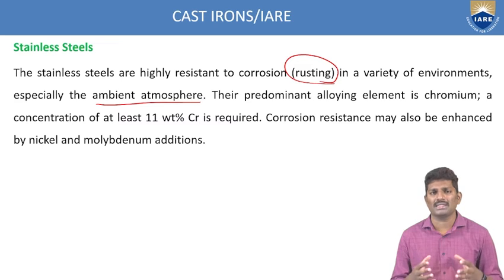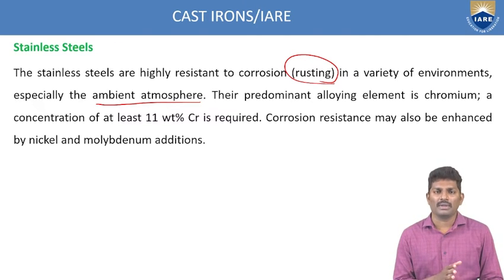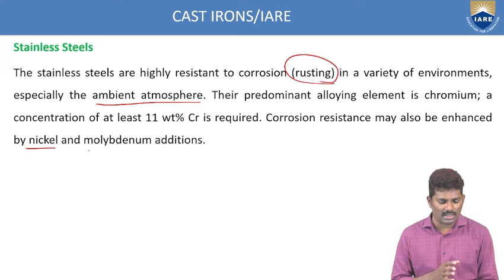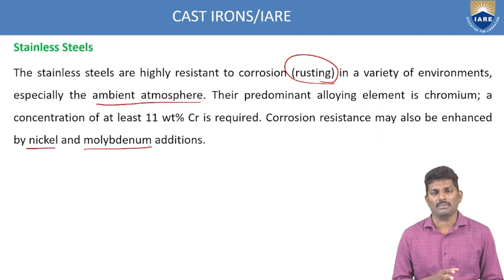So if you want to increase the corrosion resistance value, then at least a minimum of 11% weight of chromium should be added to these steels to get stainless steel, or to get high resistance to corrosion. And corrosion resistance may be enhanced by nickel and molybdenum additions also. So apart from the 11% of chromium, if you add nickel as well as molybdenum, it will also improve the corrosion resistance value.